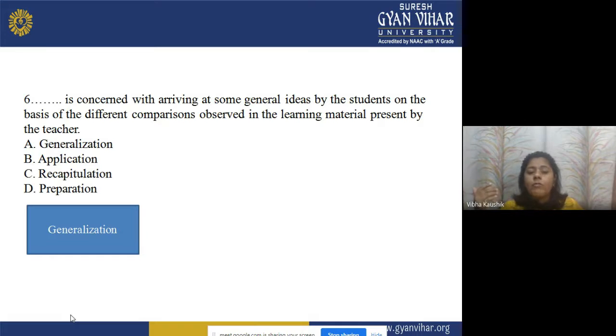Students, you have to give the correct answer, and the correct answer is generalization, that is option A. It means that with the help of generalization, the students arrive at some general ideas on the basis of different comparisons observed in the learning material presented by the teacher during the teaching learning process.